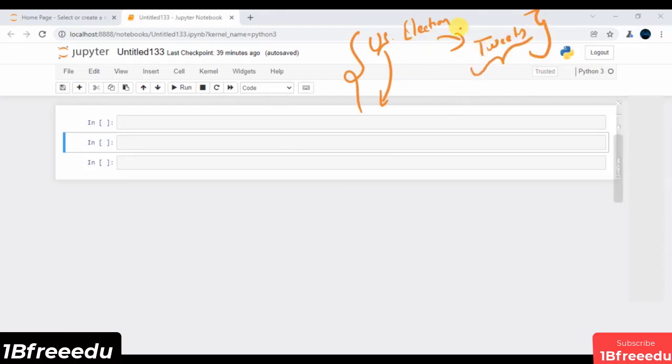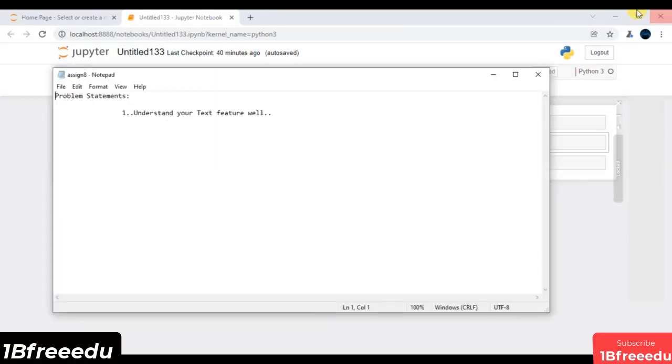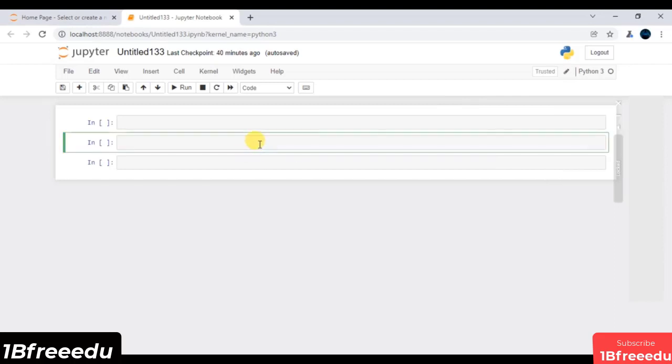Again, in the real world, you can encounter such types of problem statements. So in this session, our problem statement is, again, a very fun challenge. We have to understand our text feature. First and foremost, we have to read data, and just to read data, we need some modules.